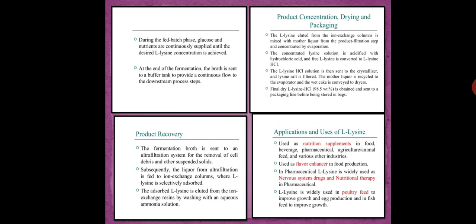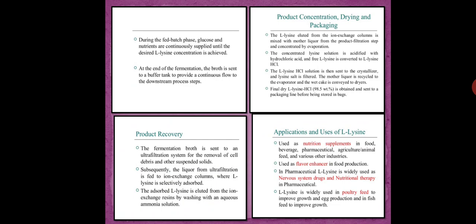AAA stands for alpha amino adipate. Okay, so alpha amino adipate is also an intermediate, found in fungi. The reaction steps are acetate plus alpha ketoglutarate. It converts acetate plus alpha ketoglutarate into AAA, and then finally there is production of lysine. And animals do not synthesize lysine. It is an essential amino acid.